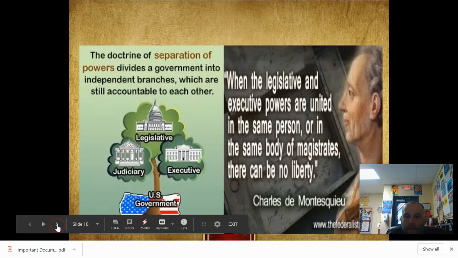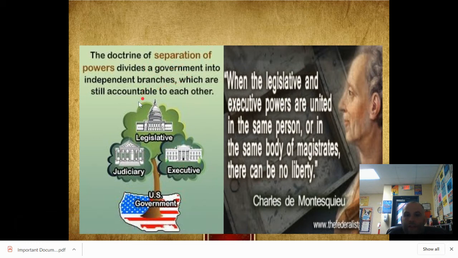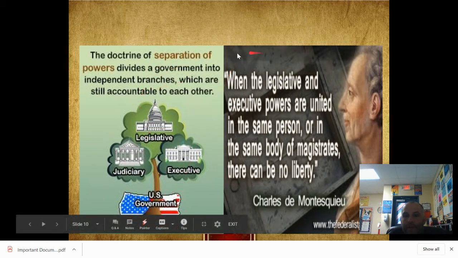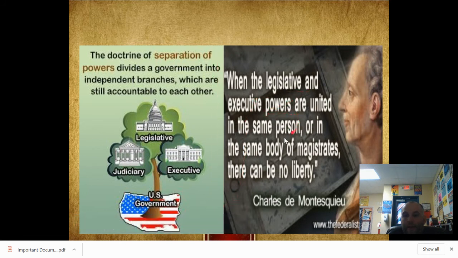I think I have a picture here. So again, here's the example of separation of powers, that we have a judicial branch, a legislative, and executive branch. Powers divided among the different branches. Again, separation of powers divides government into independent branches that are balanced. Here's a famous quote from Montesquieu. He said, when the legislative and executive power are united in the same person or in the same body, there